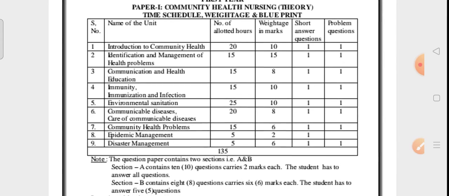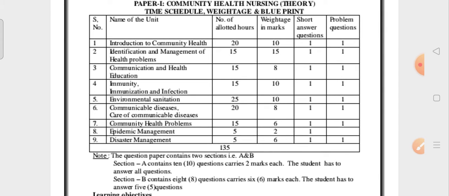Sometimes types of immunity, sometimes they may ask hyper. Next, coming to environmental sanitation: safe water, sources of water, what are the waterborne diseases, disposal of waste, disposal of excreta. These are very important topics.